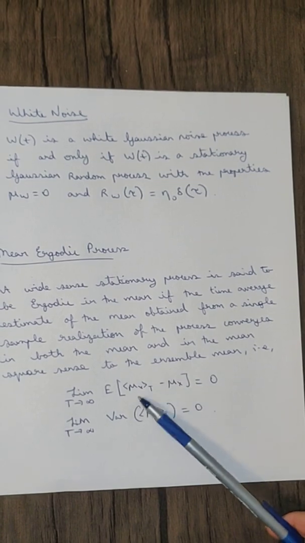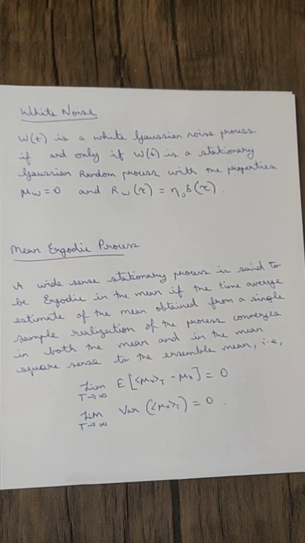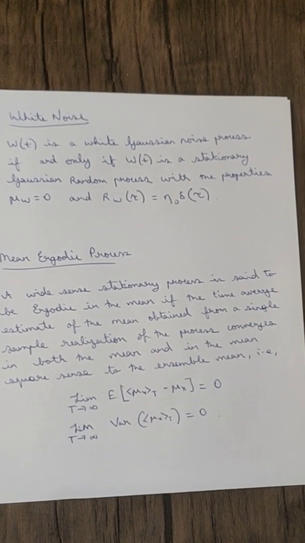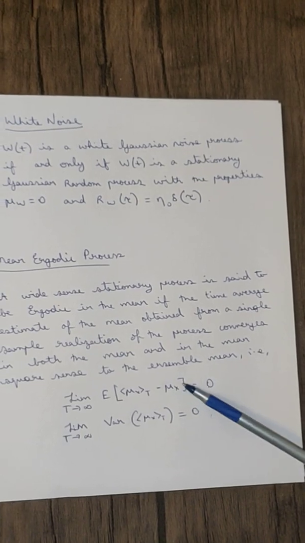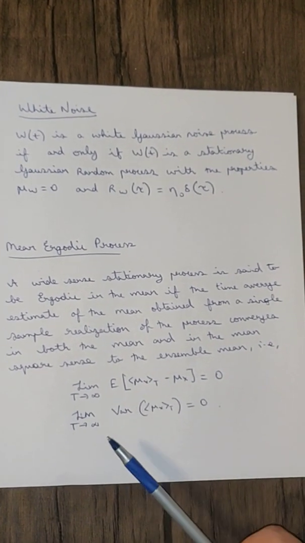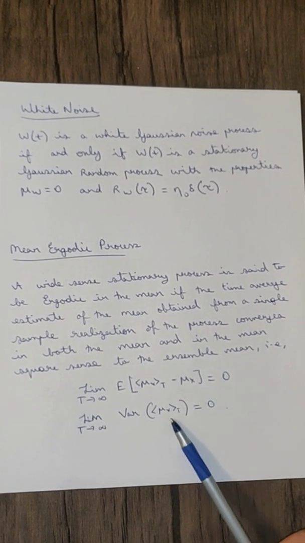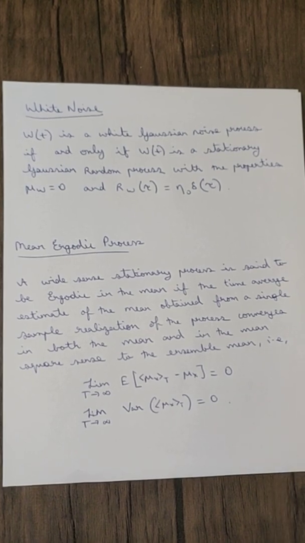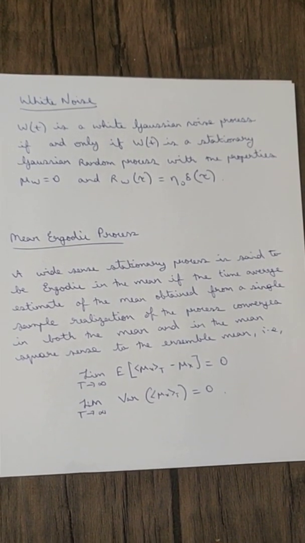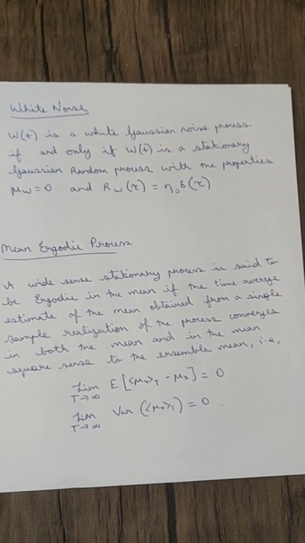Here mu x of t is 1 by t times the integral from minus t by 2 to t by 2 of x of t dt. This is the expected value along the time, and this is the expected value along the ensemble. And we have the limit t tends to infinity, the variance of mu x of t is also 0. If these two conditions are satisfied, then we can call it a mean ergodic process.